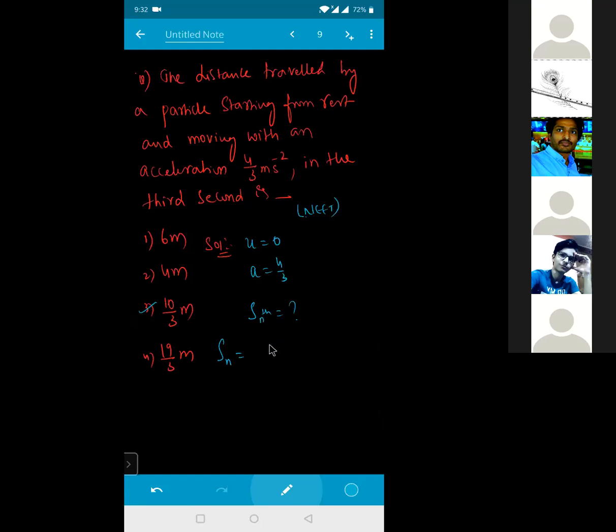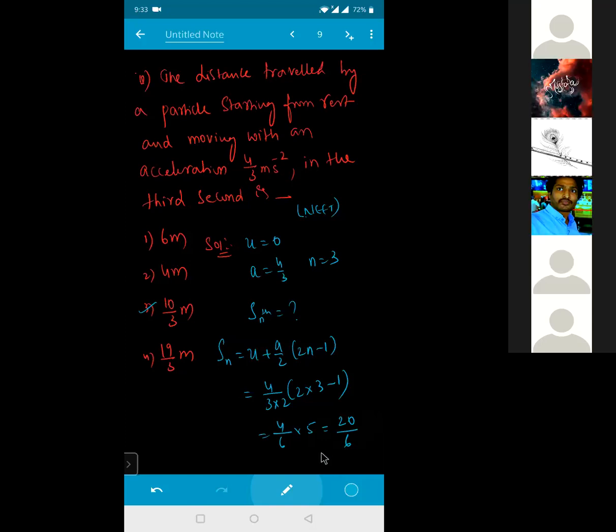You need not even go for the longer and longer type of questions. Basically, it will be a waste of your time. Sn is equal to u plus a/2 into 2n minus 1. Initial velocity is 0. The a value given in the problem is 4/3, into 1/2. The n value is the third second, so it is 2 into 3 minus 1. So 4/3 into 1/2 into 5, that is 20 divided by 6, which is equal to 10/3. So 10/3 is the answer for this one. Clear for everyone? Next question.